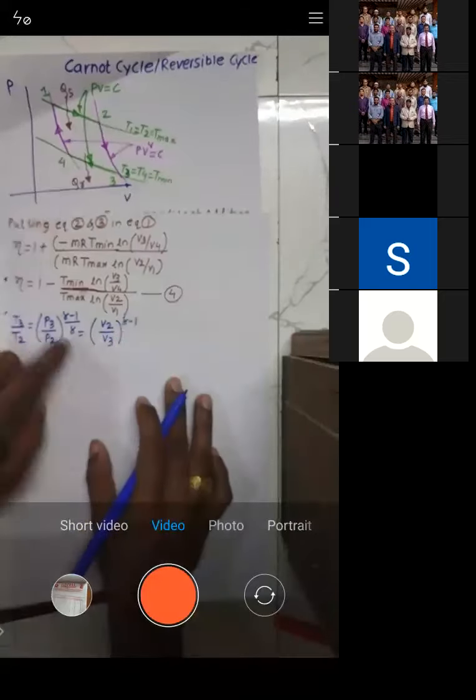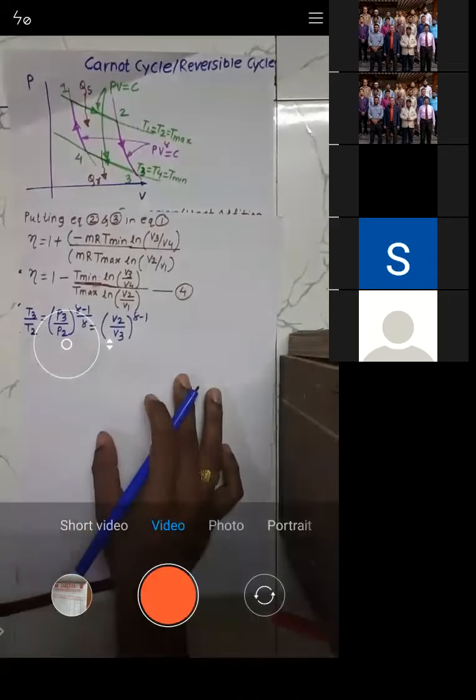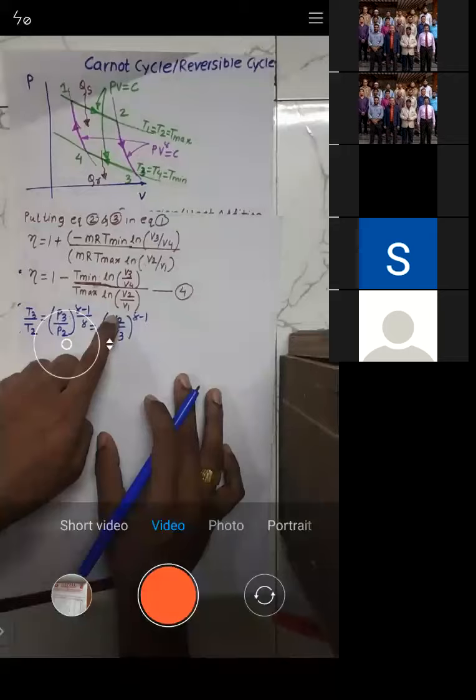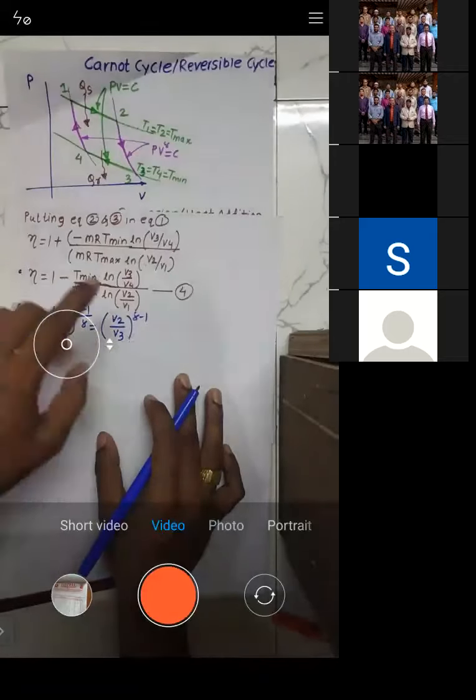Only when it's adiabatic can you write such a law. That's why final temperature by initial temperature, final pressure by initial pressure, is equal to initial volume by final volume, raised to power gamma minus 1 by gamma and gamma minus 1, right?